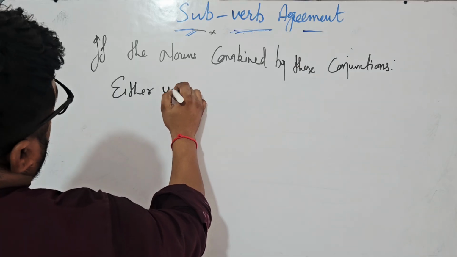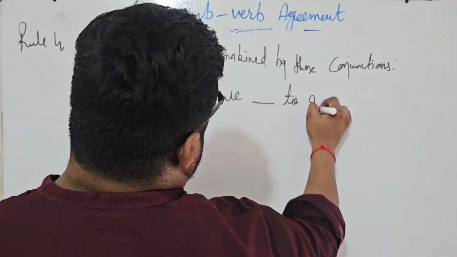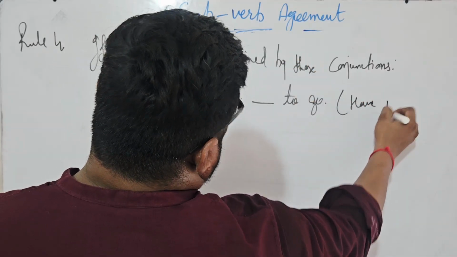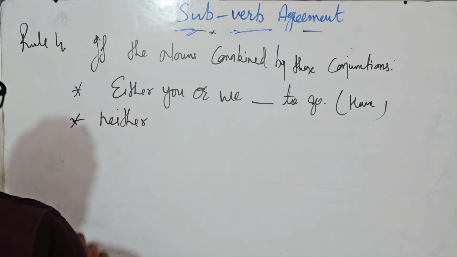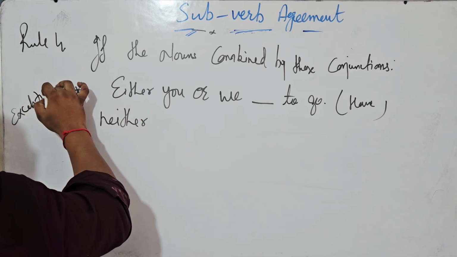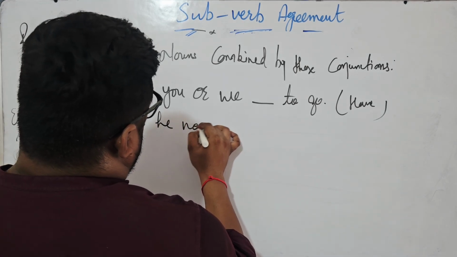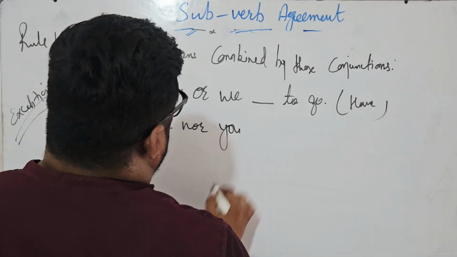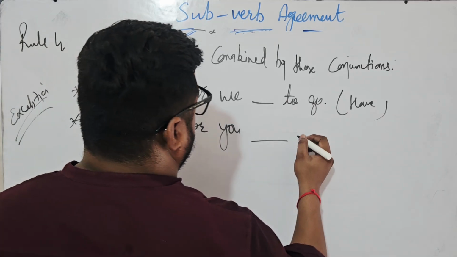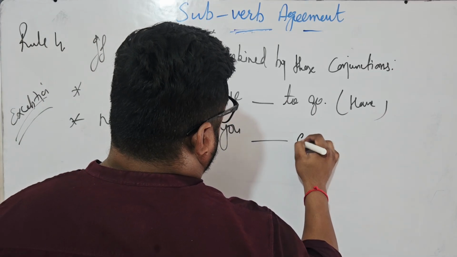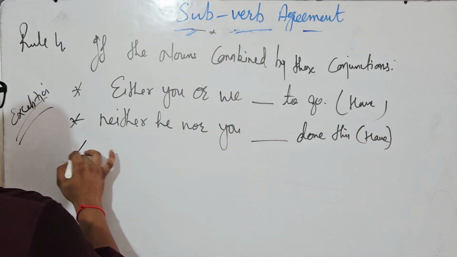Either you or we, bracket you can say have. Okay, let me write some more examples. Neither, but it has exception also that we'll be doing later on. Okay, neither he nor you, neither he nor you done this. Again have, to have.